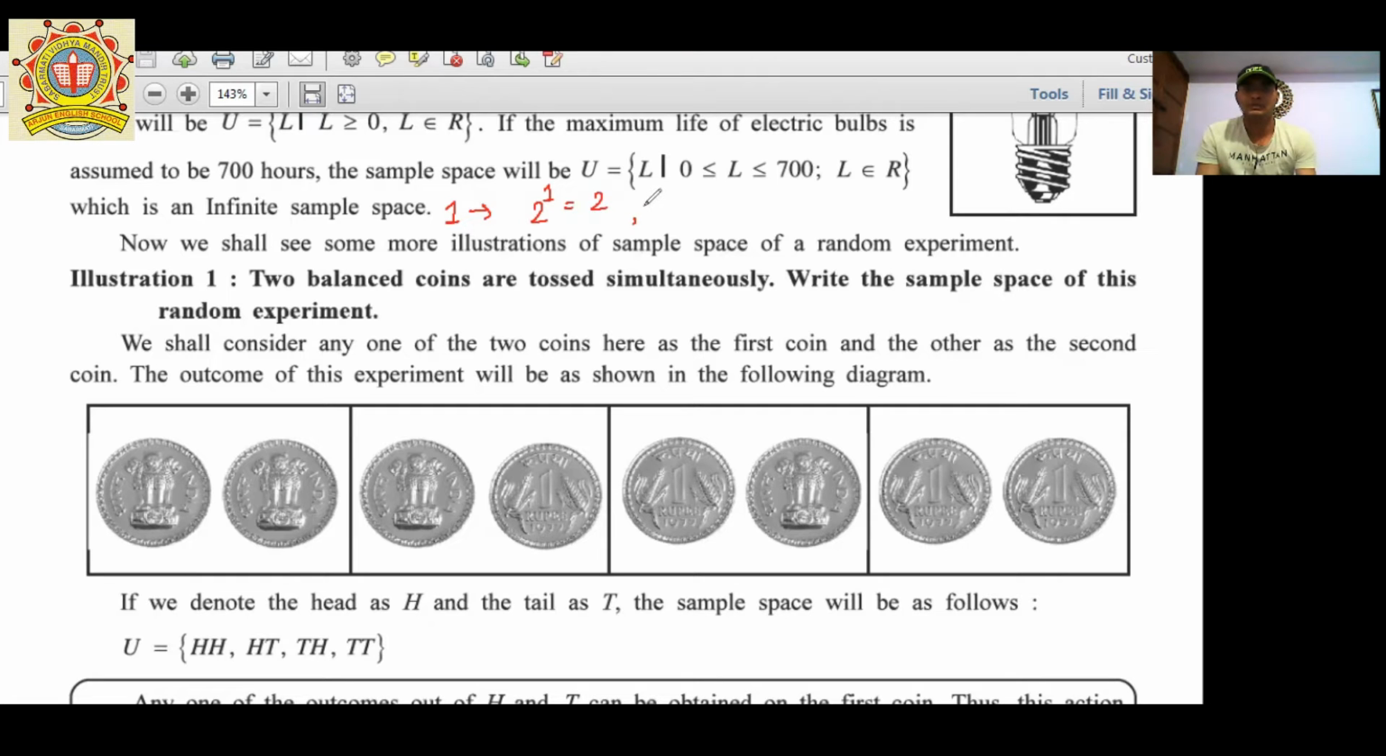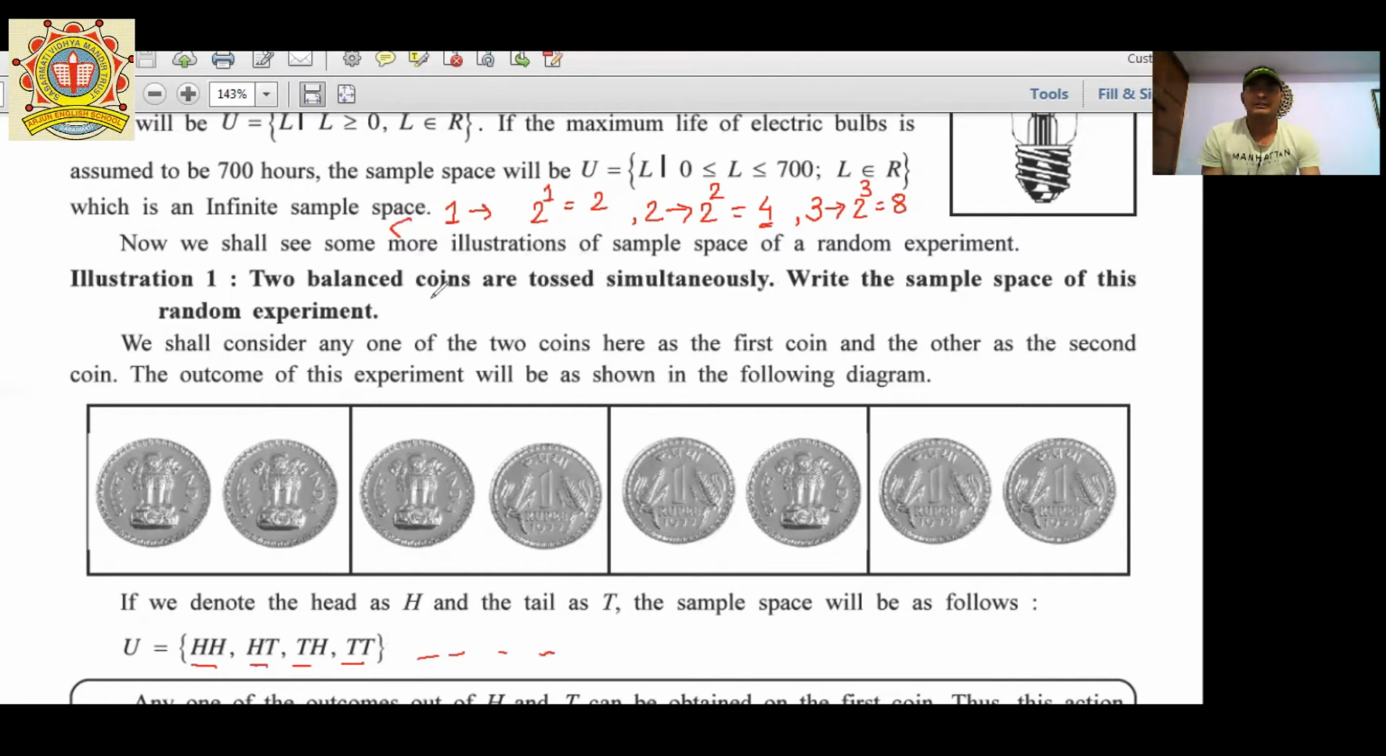If I am tossing two coins simultaneously, the answer is 2 raised to 2, four possibilities. If I am tossing three coins simultaneously, the answer is 2 raised to 3, that is 8. So remember this, because these types of questions can be asked in the exam, and every time you don't have to count the possibilities like 1, 2, 3, 4, and so on. So this is the shortcut method that you have to remember properly.